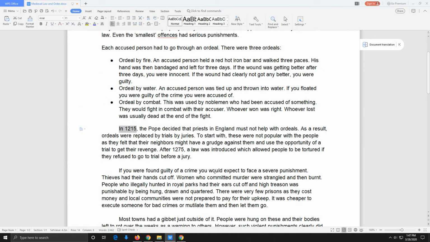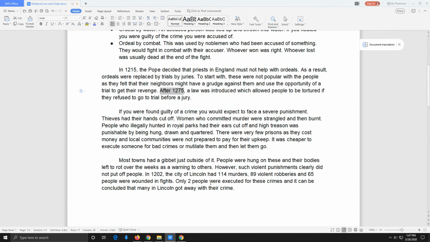In 1215, the Pope decided that priests in England must not help with ordeals. As a result, ordeals were replaced by trial by jury. To start with, these were not popular with people as they felt that their neighbors might have a grudge against them and used the opportunity of a trial to get revenge. After 1275, a law was introduced which allowed people to be tortured if they refused to go to trial by jury. If you were found guilty of a crime, you were expected to face severe punishment.